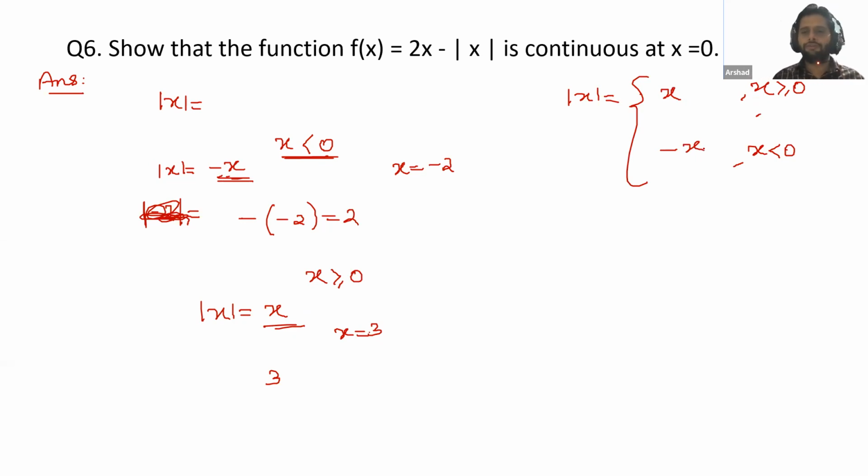Please raise your hand if this concept is clear to you. This is a very important concept. We will use this in integration, in application of integral, even in differential equations. If anyone has a doubt, please let me know. And if it is clear, then please raise your hand. Atif, Nabil.